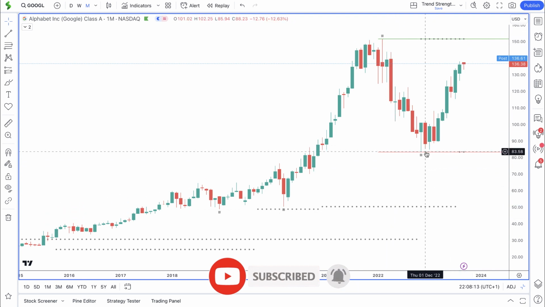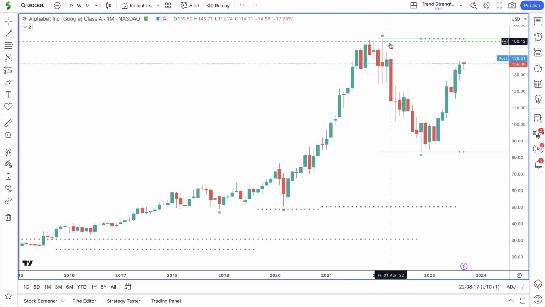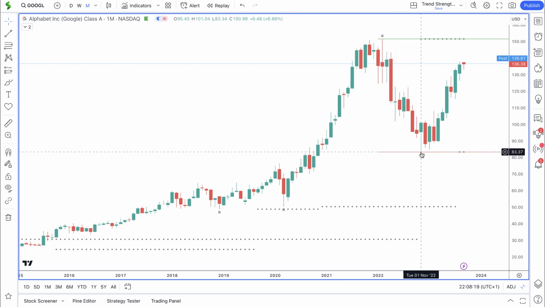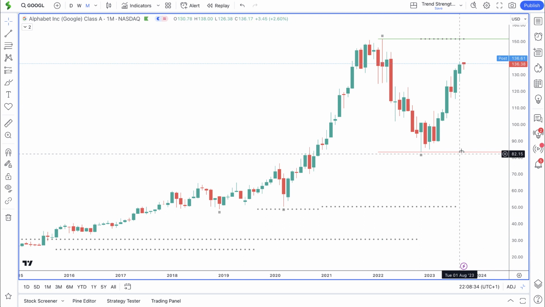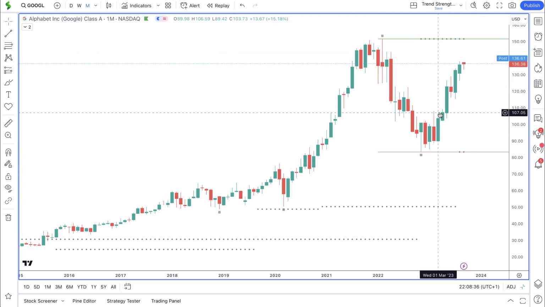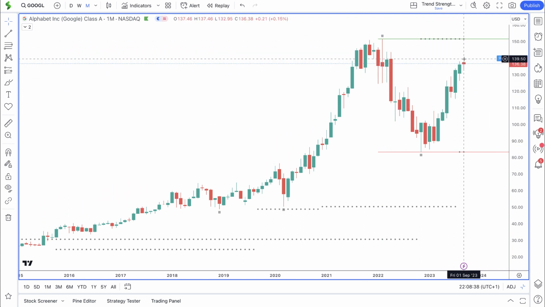and in between last year's low around $83. The price declined from 151 to 83 and formed a support base here and started to move to the upside. So price right now is displaying signs of bullish momentum within this wide area of consolidation. What we want to see going forward is a continuation to the upside.